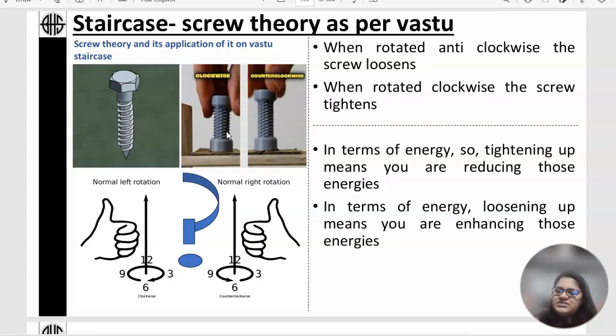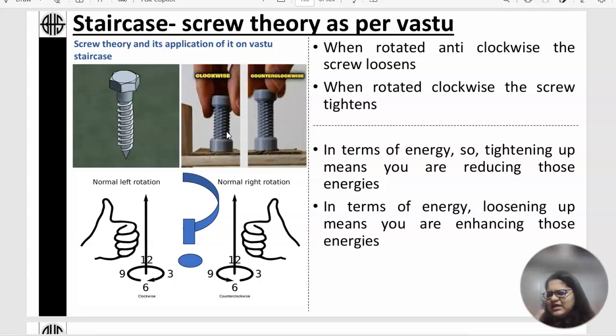Identify what kind of staircase is located there, and see if you're able to understand how exactly it's impacting the space. For example, if you have access to a commercial space, just identify what is going on in that space. Are they getting good commercial footfall? Is there good sales happening? Later, in future classes, we'll break down how exactly it's impacting and whether the zones in which it is placed are good or not.